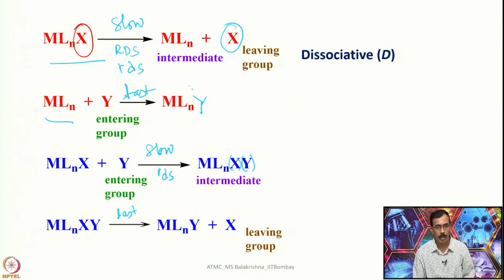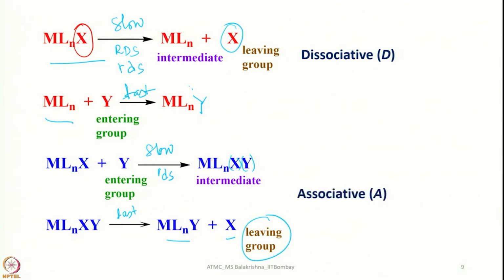So, here X is eliminated and the compound will revert back to the previous geometry with some distortion or whatever, that depends upon the nature and steric bulk of the entering ligand Y. So, here it is the leaving group. So, this is associative mechanism. So, these two are very important.